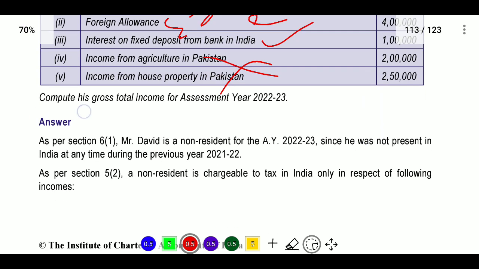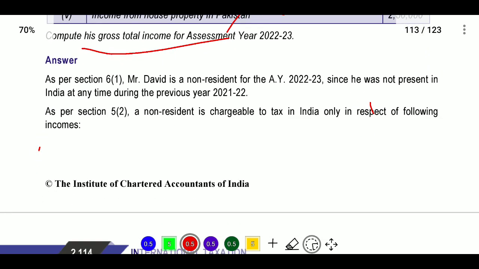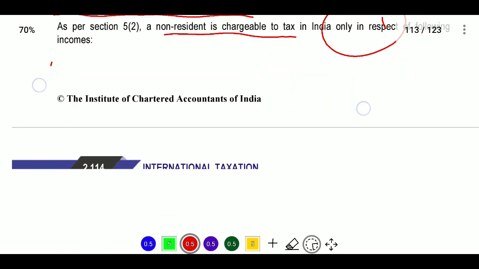Next, computing gross total income for assessment year 22-23 as per section 6(1). Mr. Dravid is a non-resident for assessment year 22-23 since he was not present in India at any time during the previous year, and as per section 5(2), a non-resident is chargeable to tax in India only in respect of the following incomes.